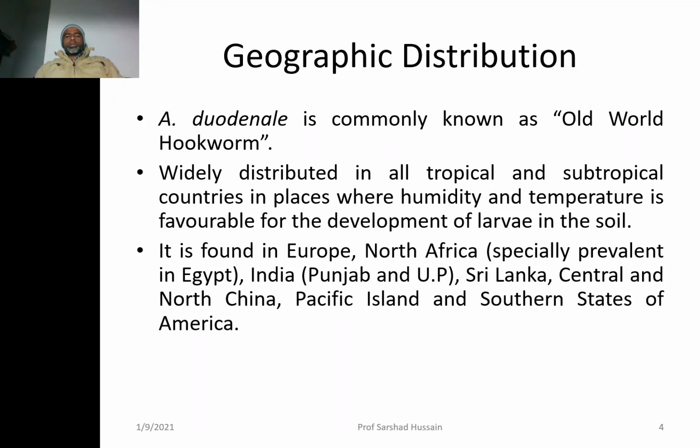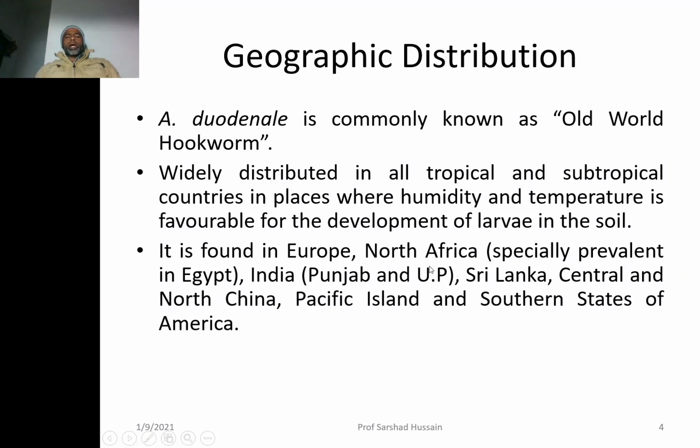Just have a look: Punjab and UP are the states of India where people walk on the field barefooted, because in Punjab agriculture is practiced, and in order to perform the practices of agriculture they have to walk barefooted and they may get the hookworm. Once they are in the agricultural field, they may also defecate in the open.